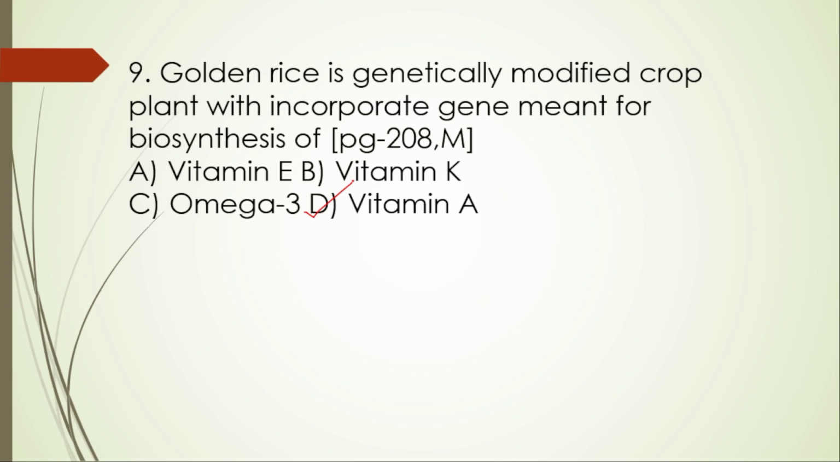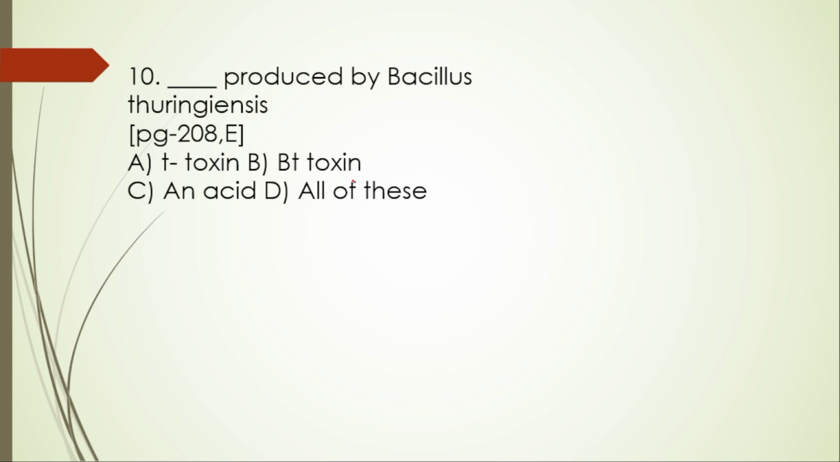Golden rice is a genetically engineered variety of rice, Oryza sativa, designed to biosynthesize beta carotene, which is a precursor of vitamin A. Next, 10th one. Dash produced by Bacillus thuringiensis. T toxin, Bt toxin, and acid, all of this. The right option is B, Bt toxin. Bt stands for Bacillus thuringiensis.